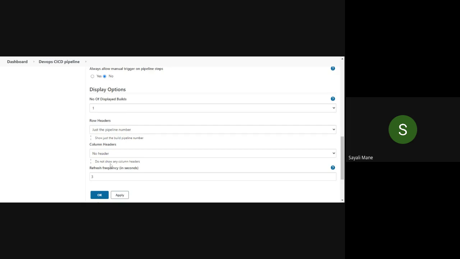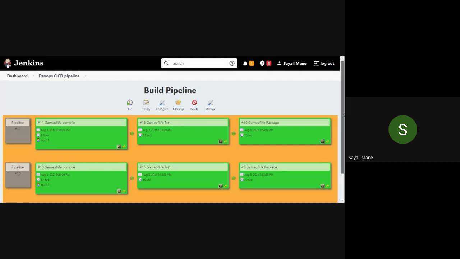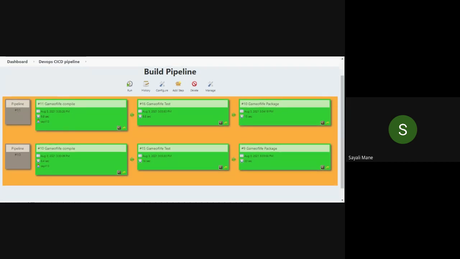The limit is here, but you can also increase. So let me wait for 2 and save it. So you will see the build, that is pipeline 1 is created and pipeline 2 is created. Done.